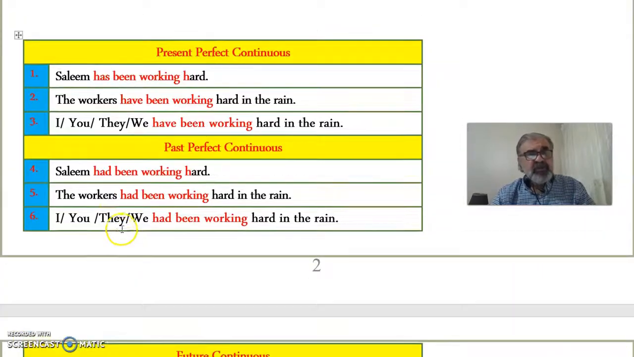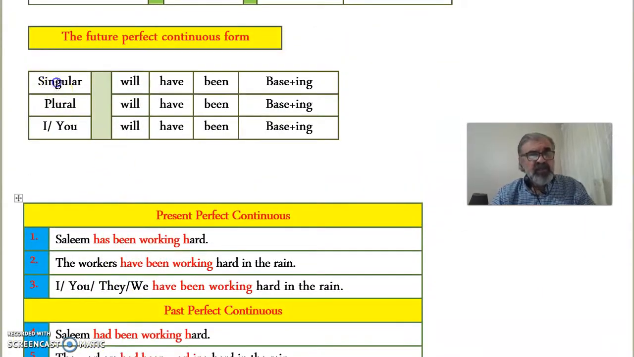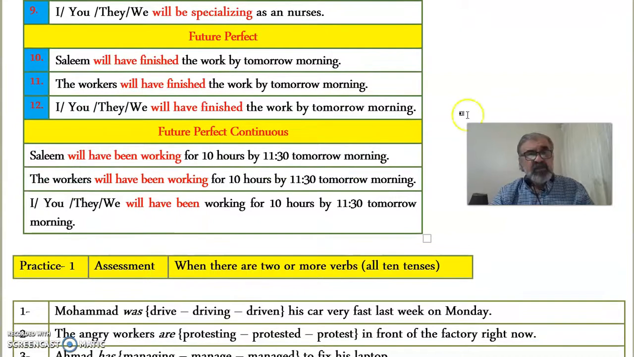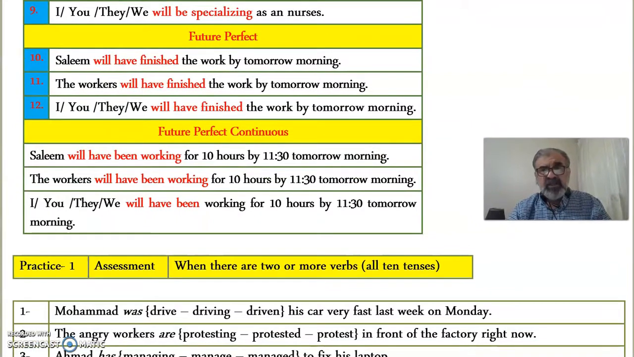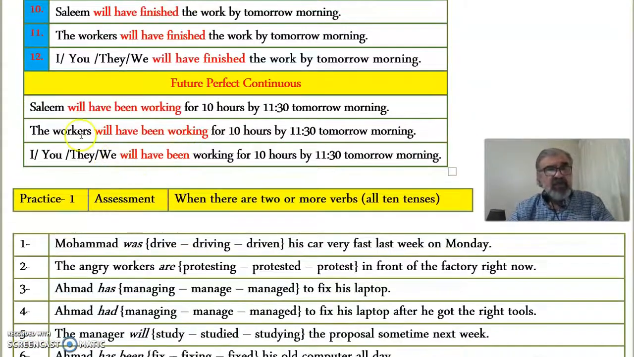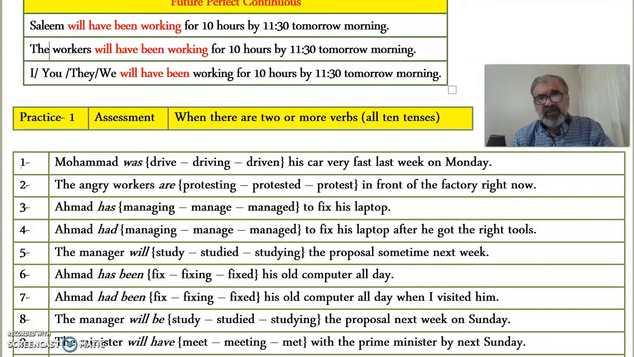Now, future perfect continuous, which we only have one example here, okay? Now here, in this case, let me just take this up, because you would say, let me just try if I can expand this a bit. Yeah, it worked. Again, will have been working, all these are will have been working, future perfect continuous, okay? That's it. Now an assessment, which is so easy.